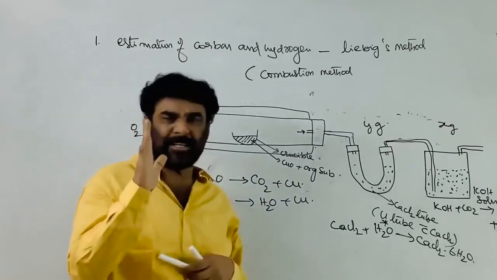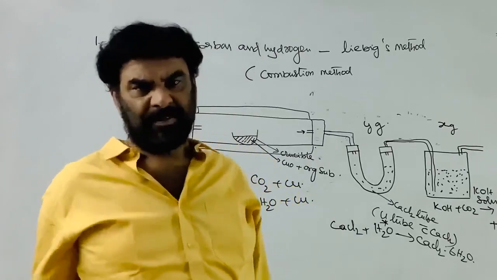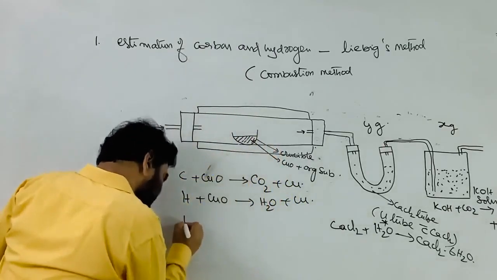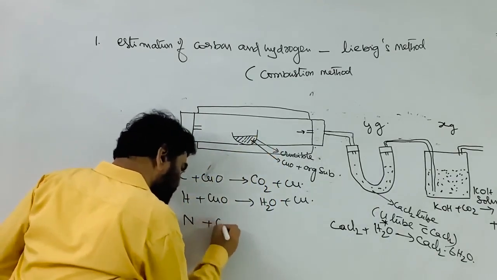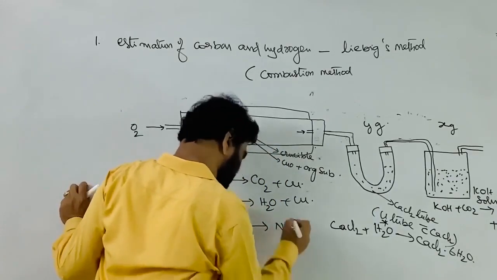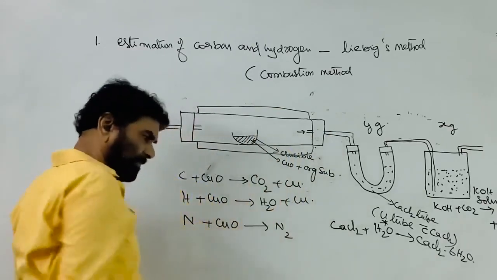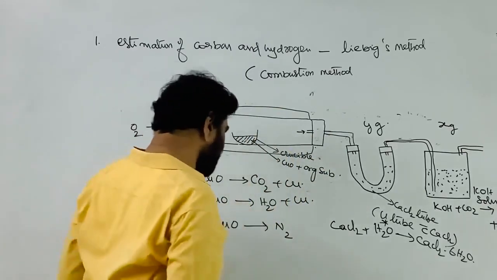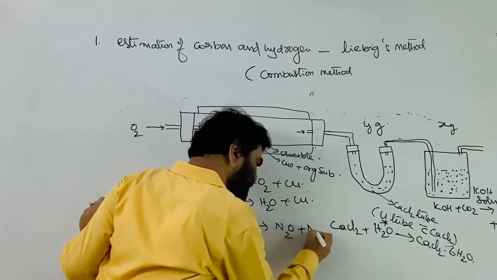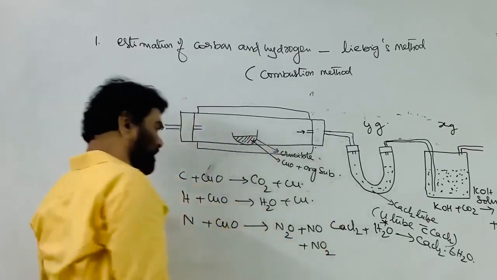Some precautionary measures have to be taken. This is the basic procedure. What precautionary measures have to be taken? Suppose the compound contains nitrogen. When it is heated with copper oxide, it is converted into elemental nitrogen, no doubt. But along with this, there is a problem of formation of nitrogen oxides. A small amount of nitrogen oxides is formed.